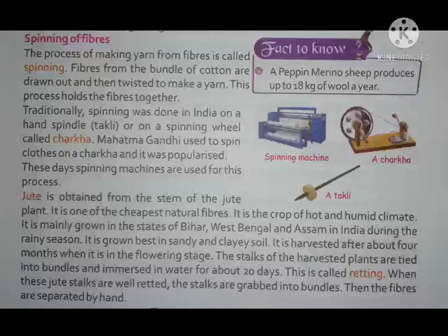Jute is obtained from the stem of the jute plant. It is one of the cheapest natural fibers. It is the crop of hot and humid climate. It is mainly grown in the states of Bihar, West Bengal and Assam in India during the rainy season.